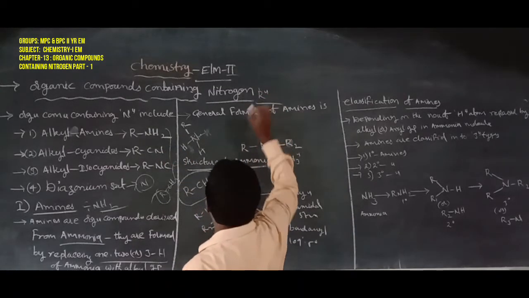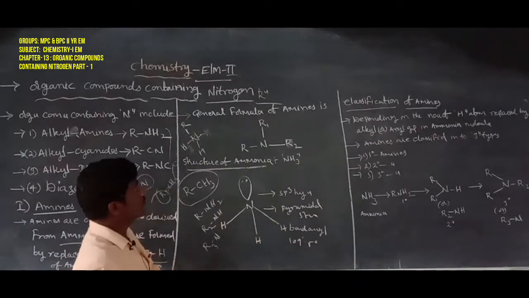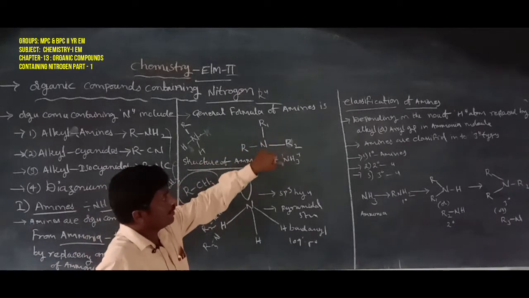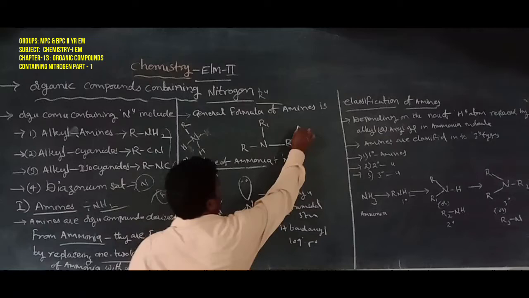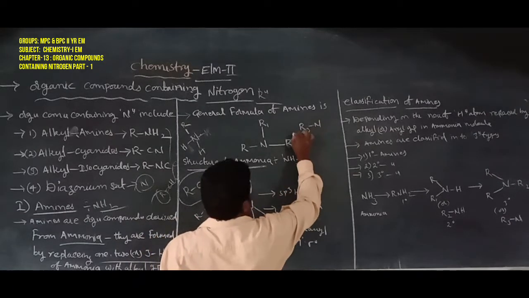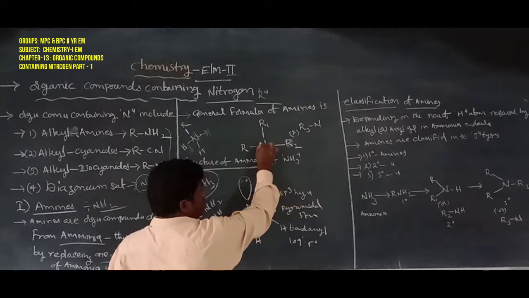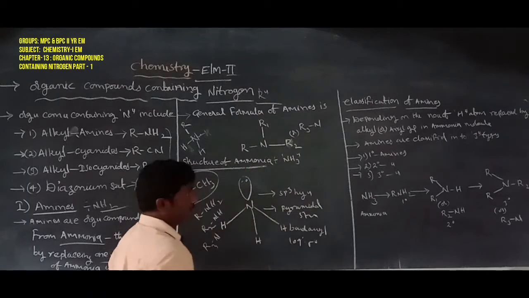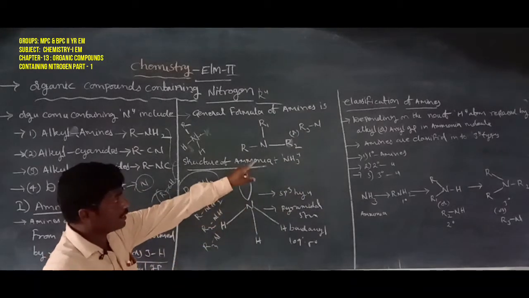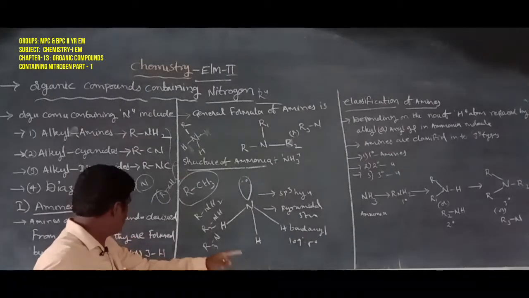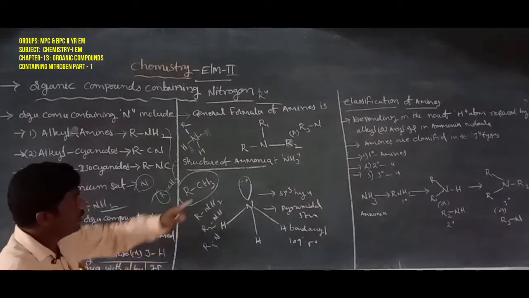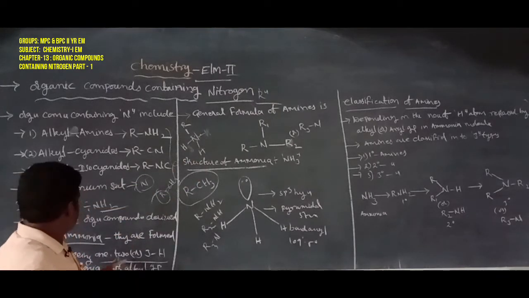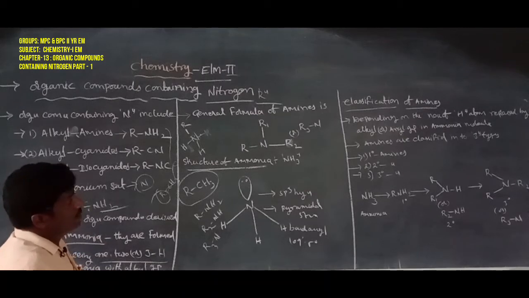The general formula of amines is R3N, with nitrogen bonded to R, R, R. Replacement of the three hydrogens of ammonia with alkyl groups gives what is also known as amines.